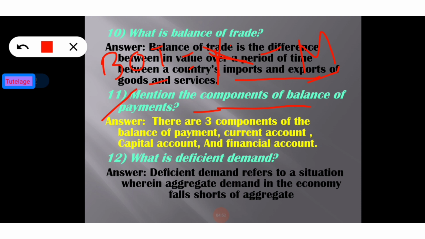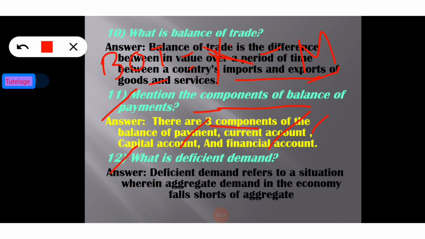Here we can see there are three components: current account, capital account, and financial account. Obviously, balance of payments is related to these components. That's why balance of trade and balance of payments are different concepts. So the components of the balance of payments are current account, capital account, and financial account.